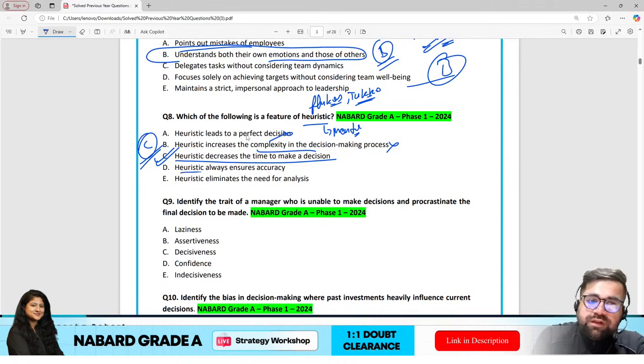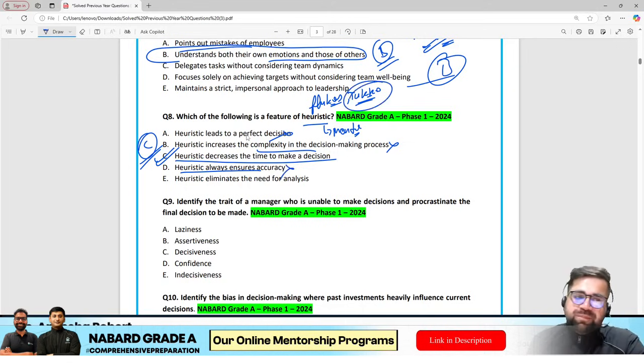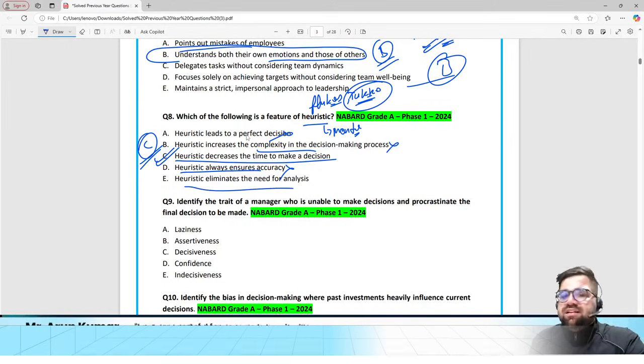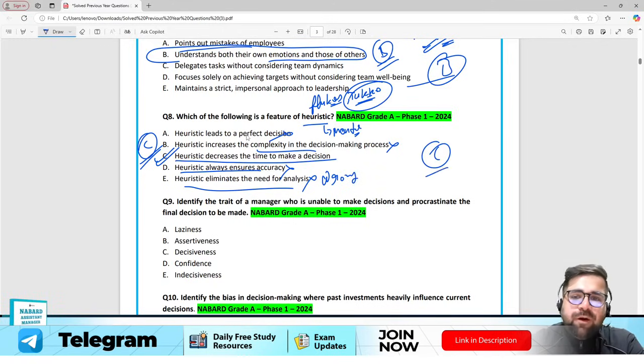Okay, heuristic always ensures accuracy? No, tukkabazi never ensures you accuracy. Heuristic eliminates need for analysis? No, because sometimes when you go wrong, you have to analyze what was the mistake which you have done. So the correct answer will be option number C.